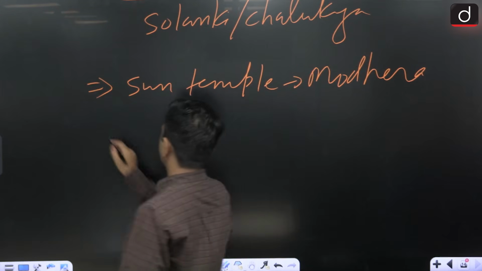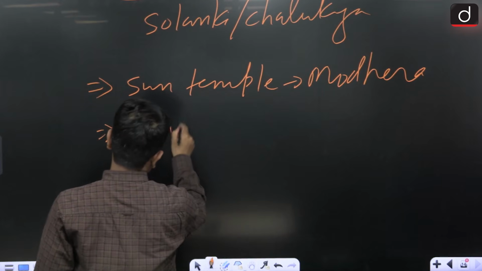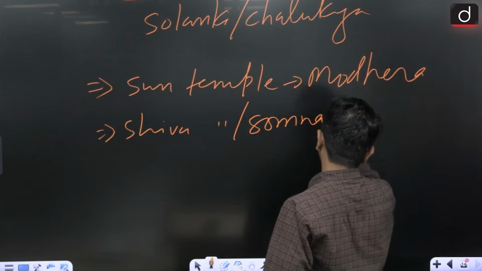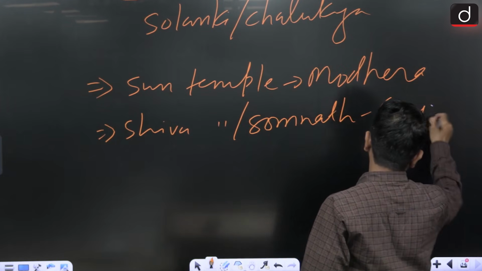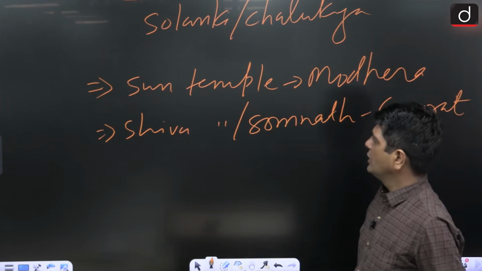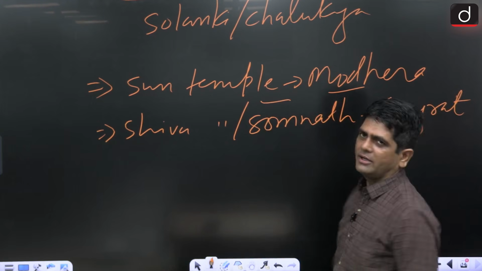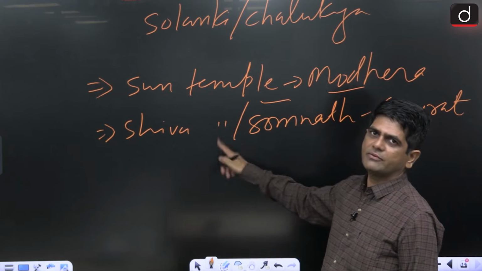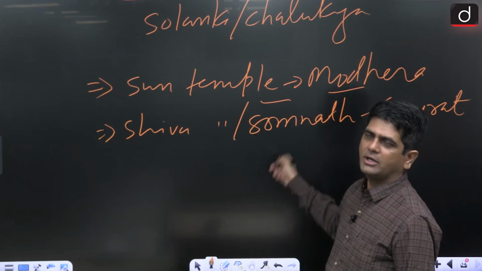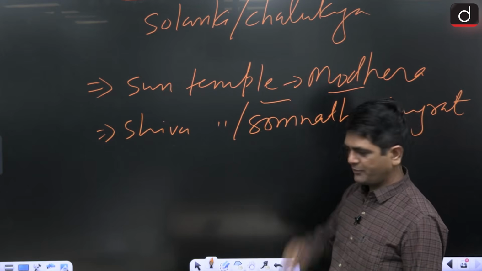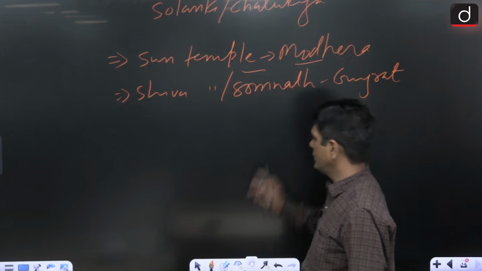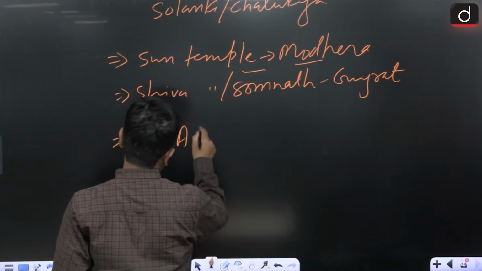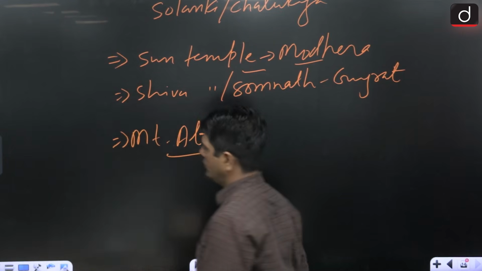Then the Shiva Temple or Somnath, Shiva Temple, where? Gujarat, Prabhas. Who built the Sun Temple, Modhera? The answer is Bhim first. Who rebuilt the Somnath Shiva Temple? Once again, Bhim first.